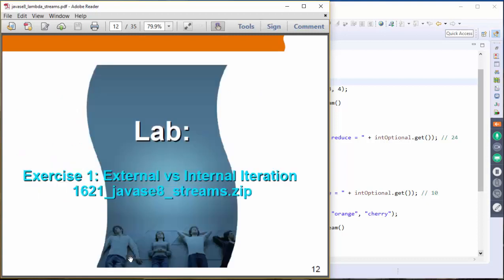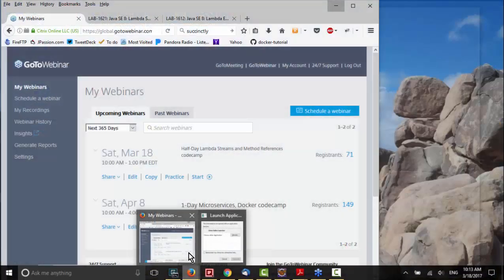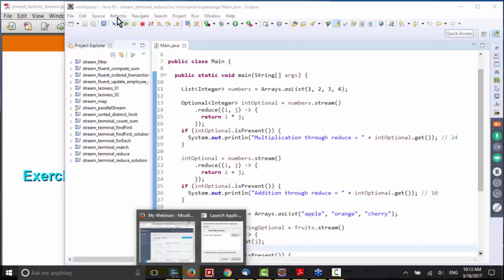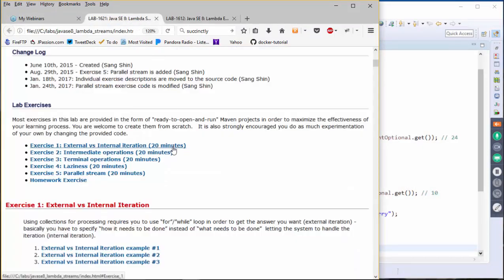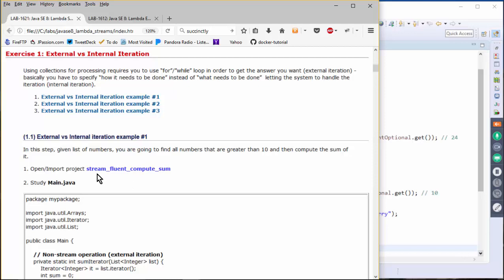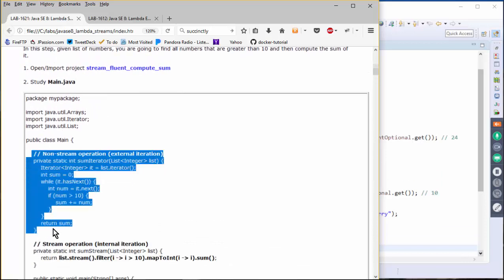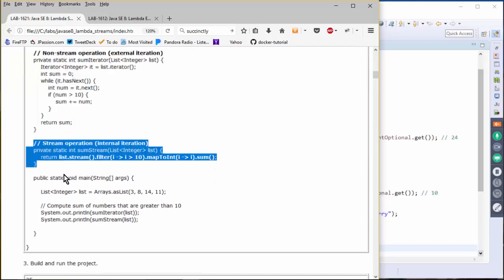Okay, so let's do exercise 1. Let's take a look at the lab documentation. Here we are going to take a look at exercise 1, external and internal operations. We're going to run 3 sample applications: streamed, fluent, compute sum. We are creating a sum, and we're going to take a look at the example of not using a stream, where you could use either a for loop or while loop, and then we're going to use the stream operation.